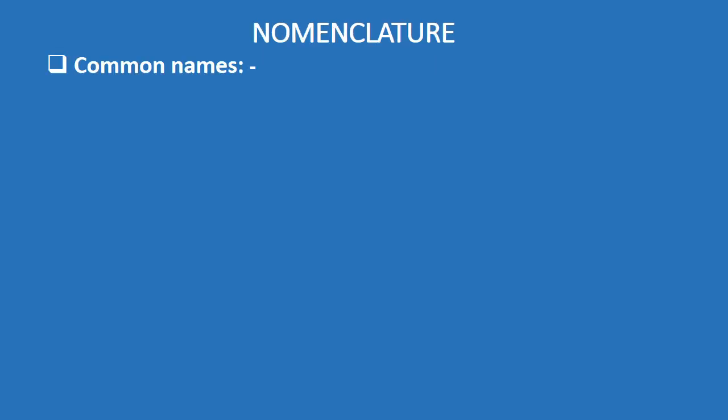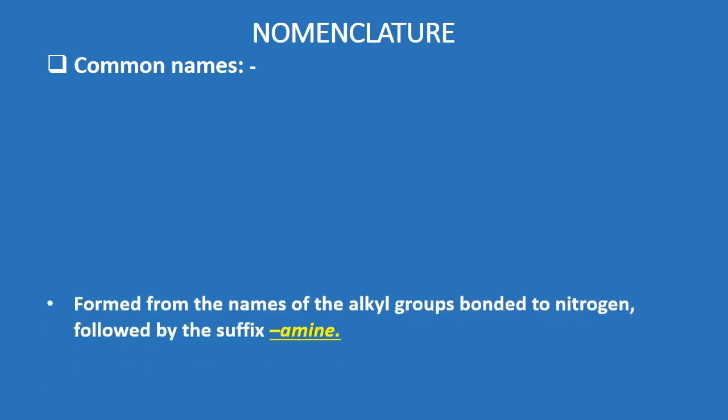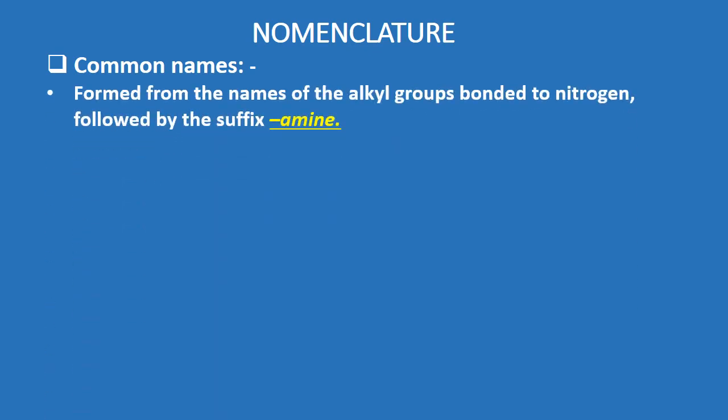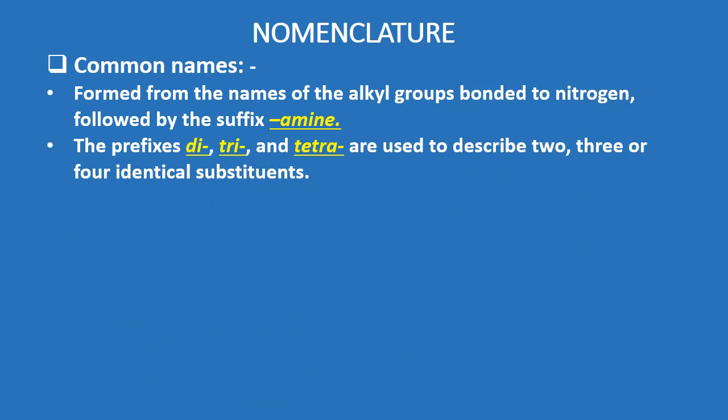Similarly, let's see how to give names to these amines. Common names are given by adding the suffix amine to the alkyl groups. For example, RNH2 is the general one, which we name as alkyl amine. If any aromatic ring is attached to the NH2 group, then it is aryl amine. Let's see a few examples.